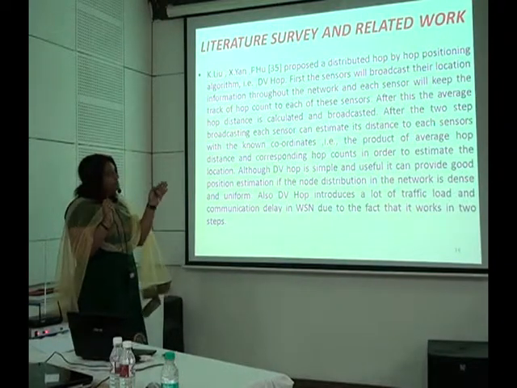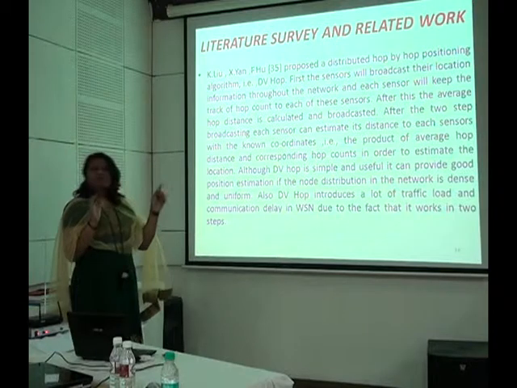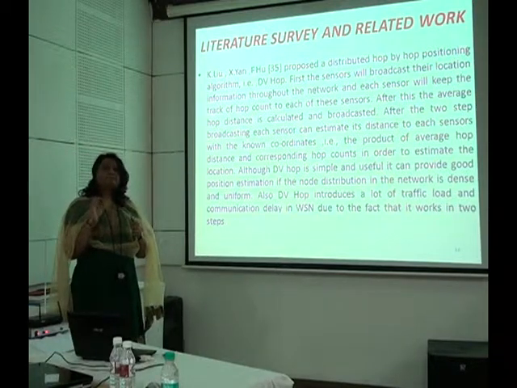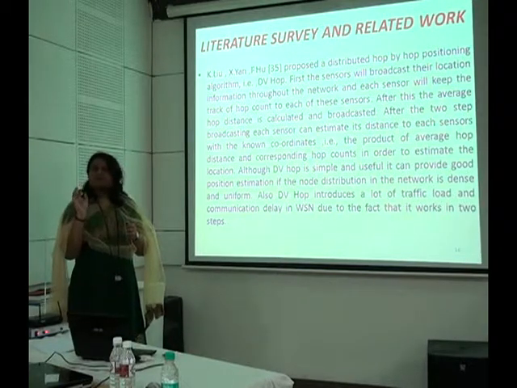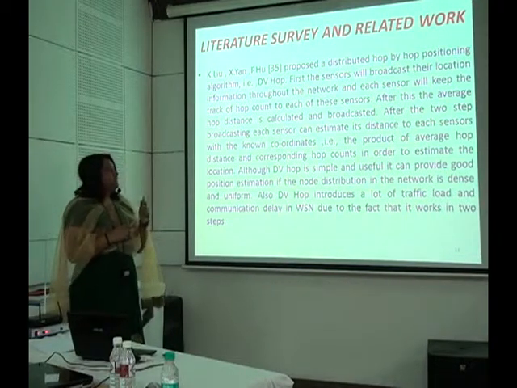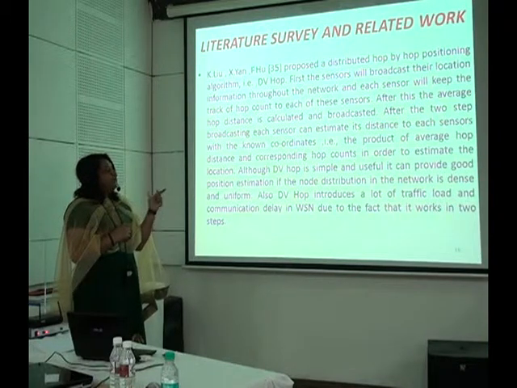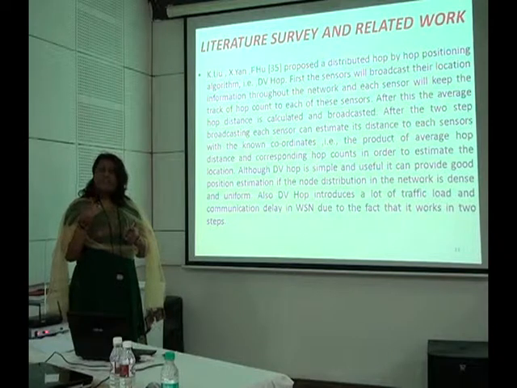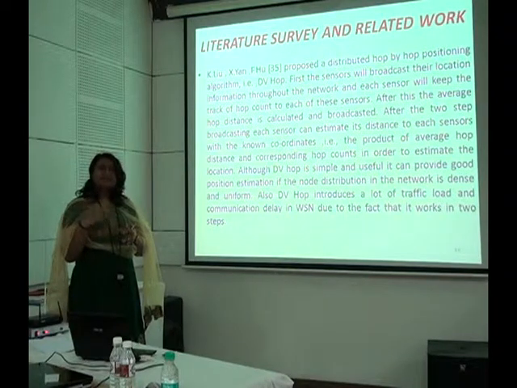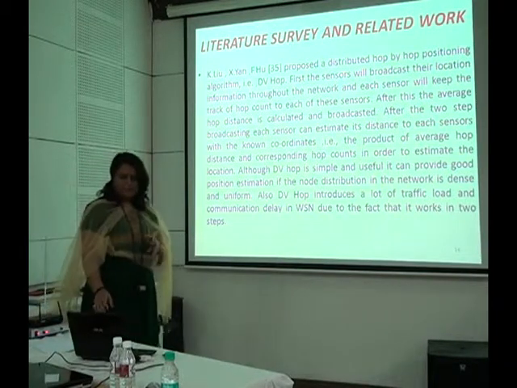Though this method was very easy, very simple, and useful, giving good position estimation, it still resulted in a large amount of communication delay. The communication delay was more, the traffic load was more, and because of this, it was not that useful.